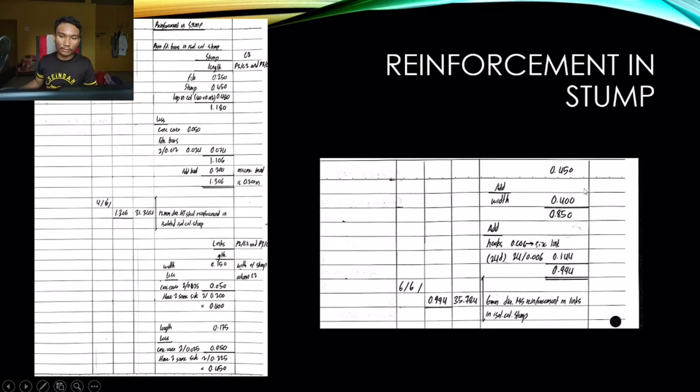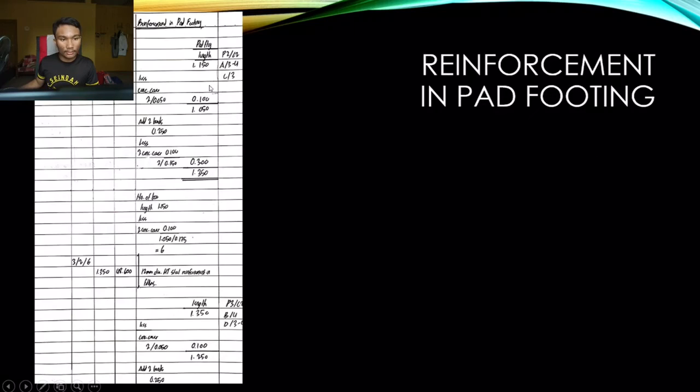For reinforcement in the stump, we simply calculate the stump length and the number of links required for each of the reinforcements. In order to calculate the reinforcement in the bed footing, you first need to find the length and the width, minus and plus all these factors like concrete cover, bends, and foundations. Then you need to find the number of bars in that reinforcement. We get that by dividing the length by the spacings. After that, we multiply by 3, which is the number of stumps or units, 2 for 2 sides, and 6 for the number of bars.